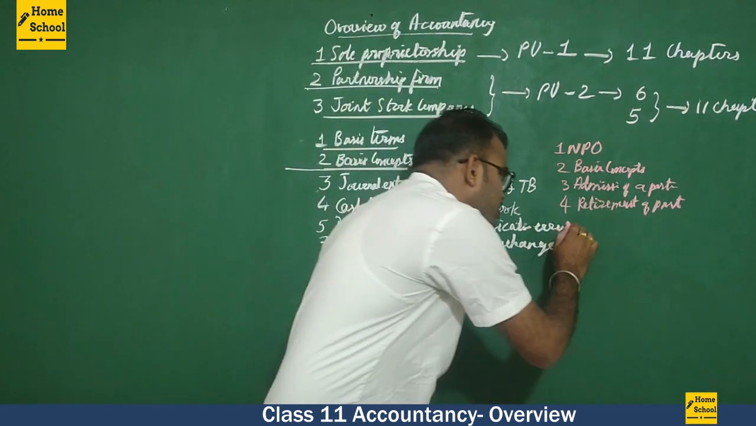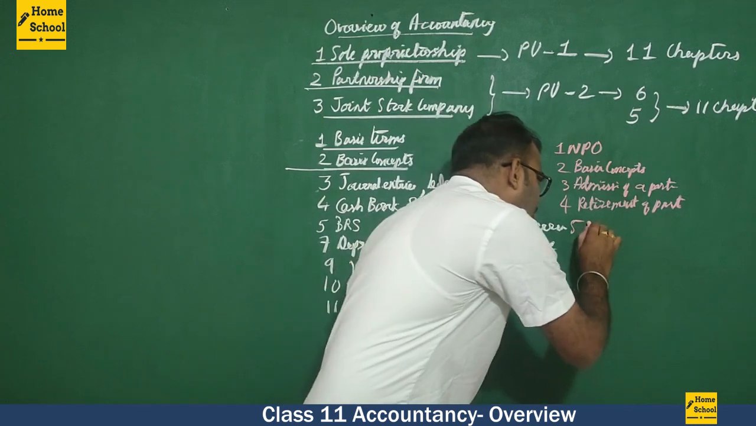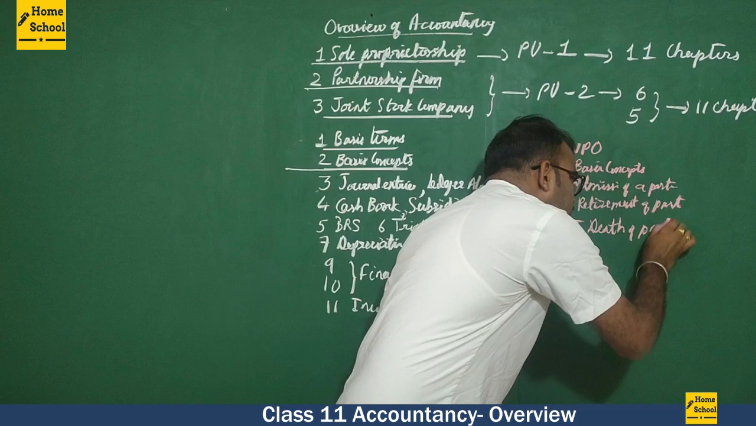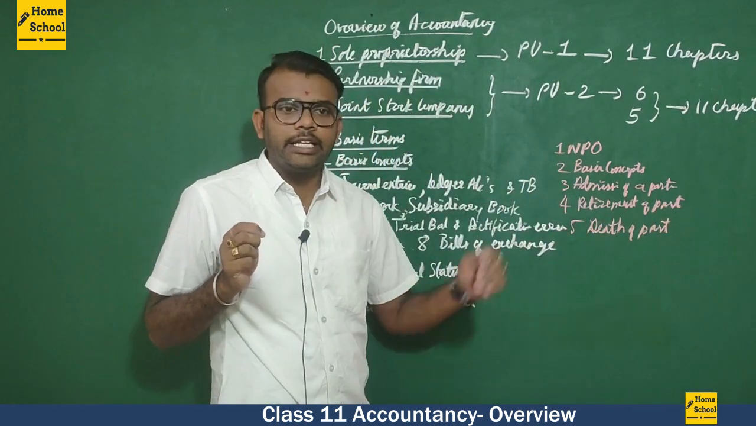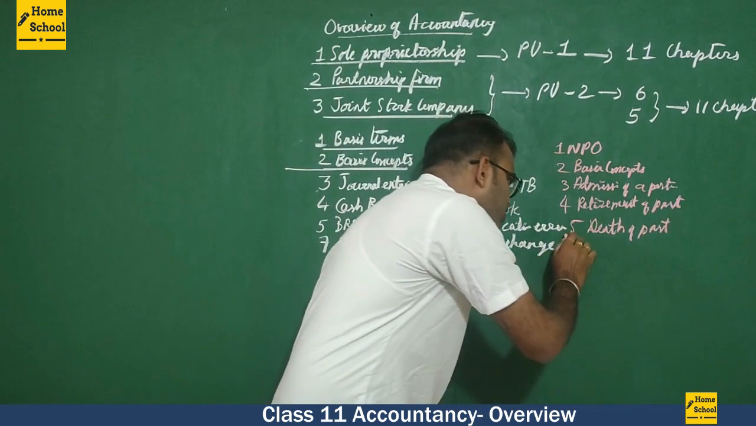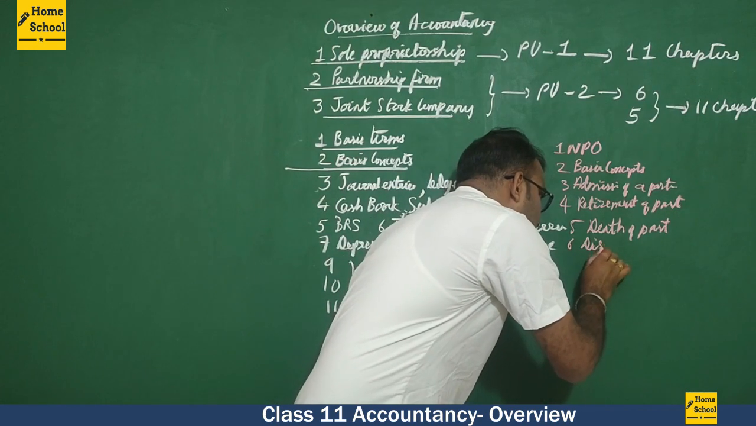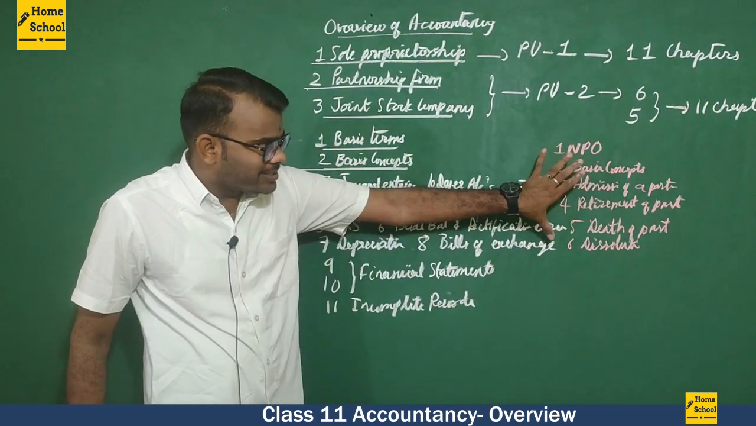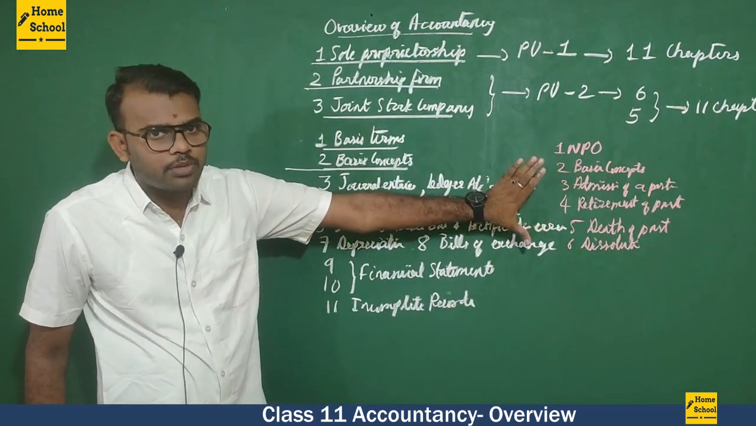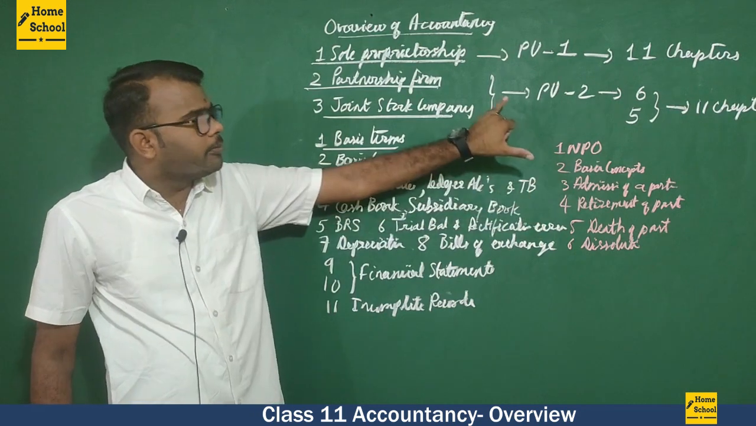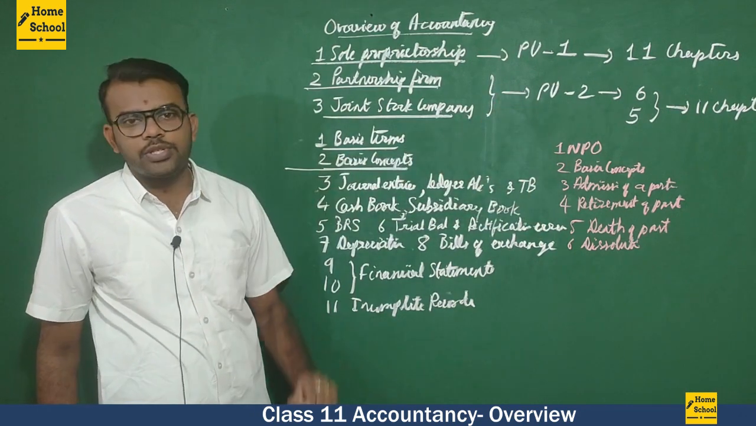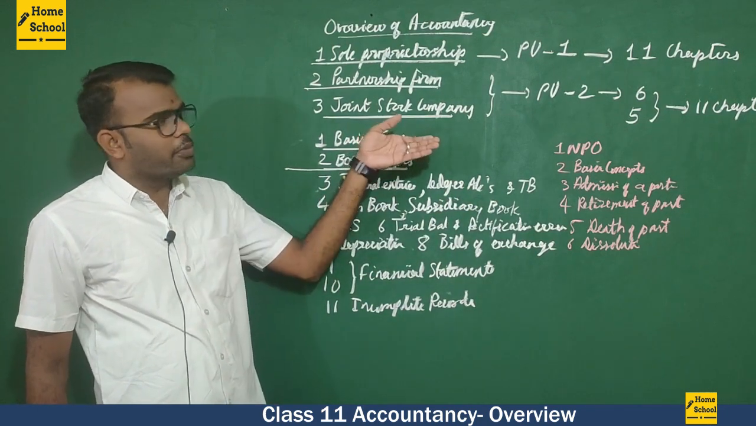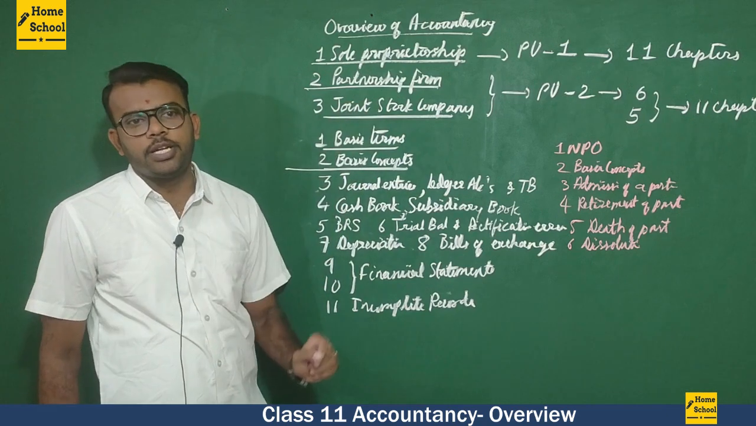Then next we have the concept called death of a partner. We have the concept called what? Death of a partner. And at last chapter, we have the concept of dissolution. So these are the 6 very important chapters which are related to the first part of the second PUC, that is the partnership firms. The second part of the second PUC is of joint stock company.